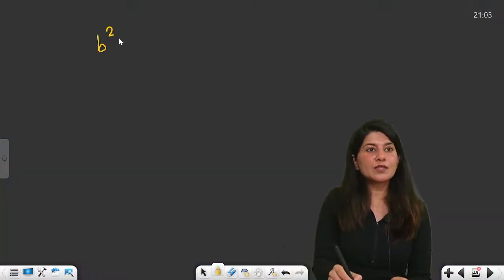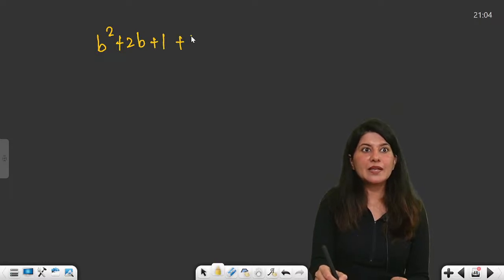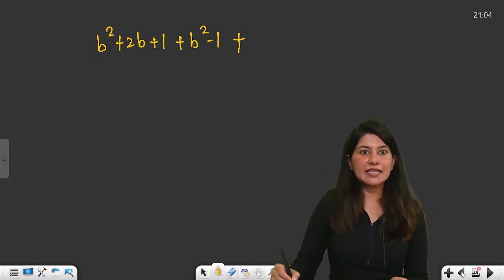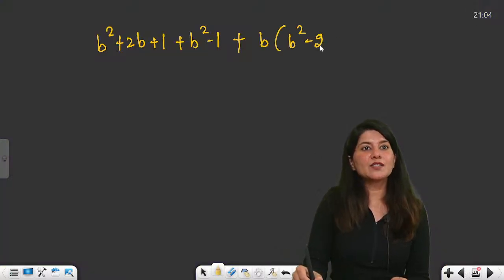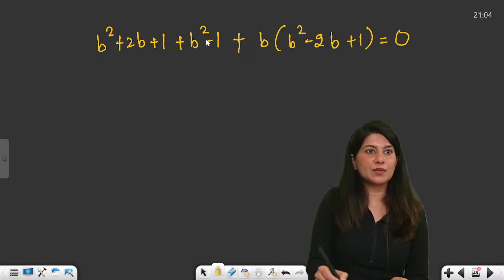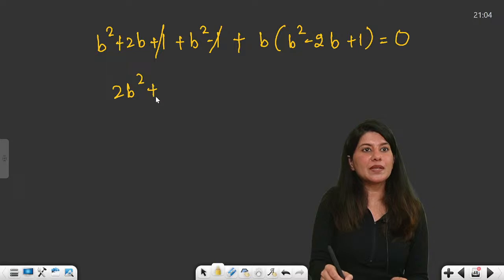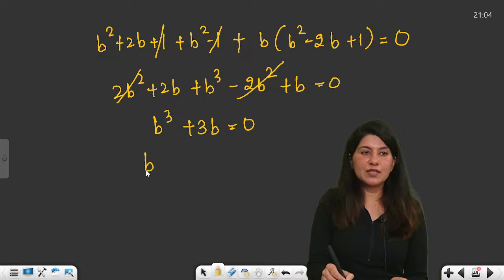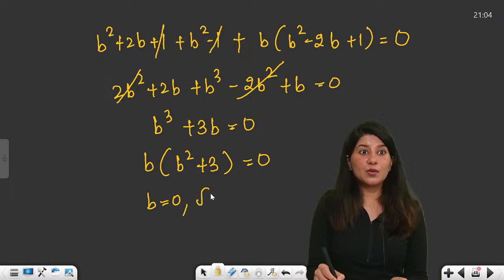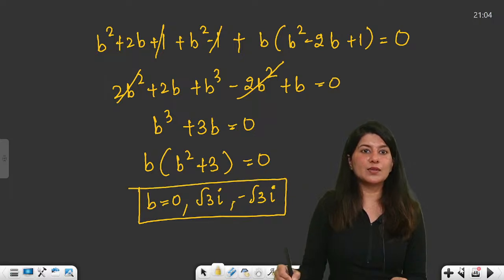So (b plus 1) whole square, b square plus 2b plus 1, plus b square minus 1, plus the last thing, can you see? b times (b square minus 2b plus 1), right, is equal to 0. So 1 cancels, 2b square plus 2b plus b cube minus 2b square plus b is equal to 0. Can you see? So b cube plus 3b is equal to 0. So b times (b square plus 3), so b is equal to 0, root 3 iota, minus root 3 iota. Right? So these three values are possible for b.